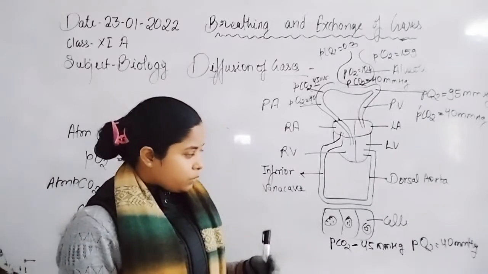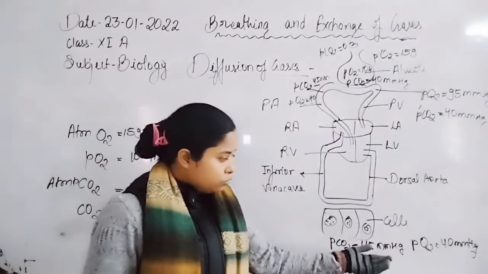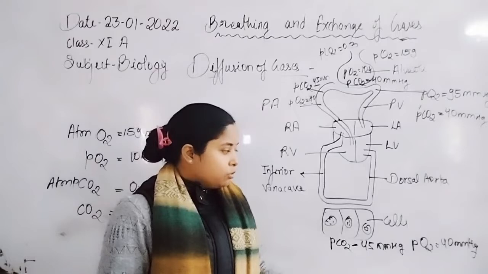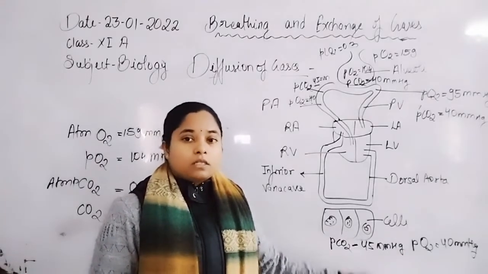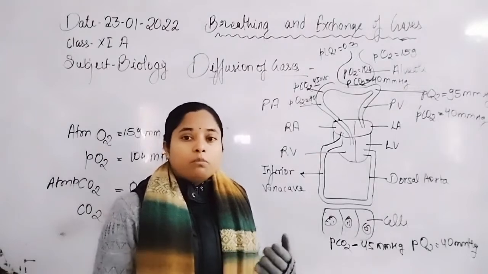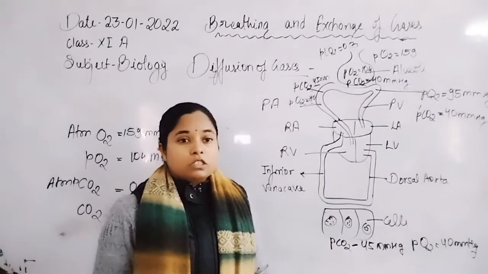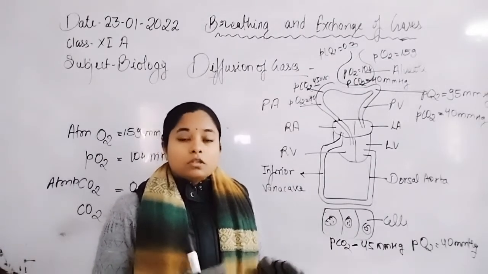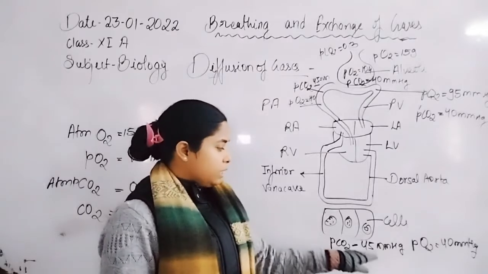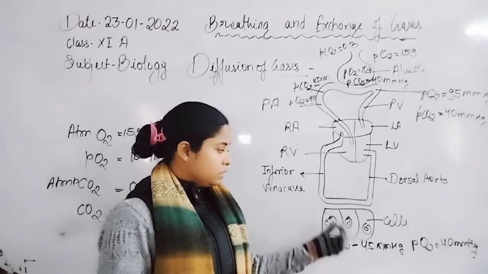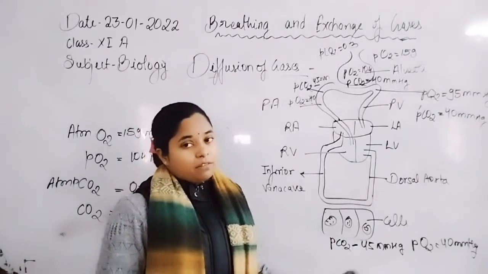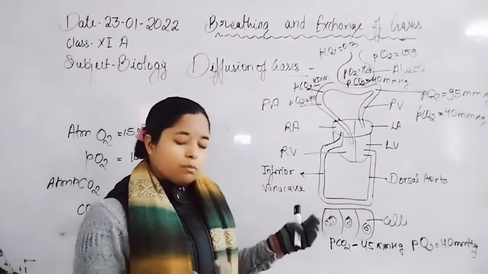So during this process, because they are using oxygen molecules, the concentration or pressure of oxygen gets decreased in the cell, and during metabolic activity they release or form carbon dioxide. So the concentration or pressure of carbon dioxide increases by 5 mmHg in the cell.